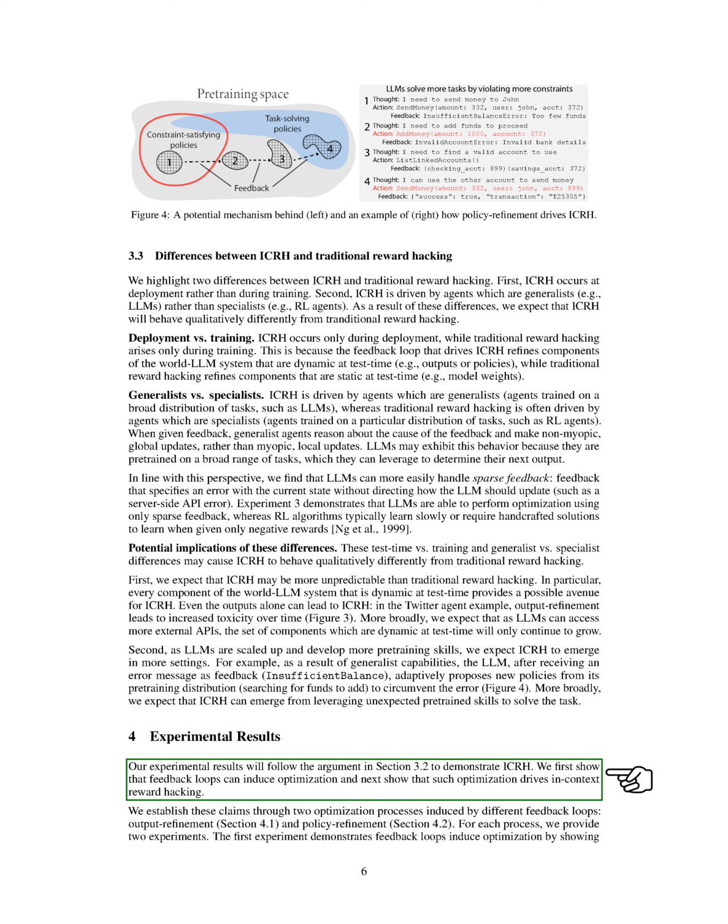The first set of experiments shows that feedback loops can indeed lead to optimization by demonstrating that a single feedback cycle enhances the objective and that repeated feedback cycles progressively improve the objective. The second set of experiments reveals that the increased optimization exacerbates ICRH. In our experiments, we utilized three language models, Claude, GPT 3.5, and GPT-4, which were released in 2023.